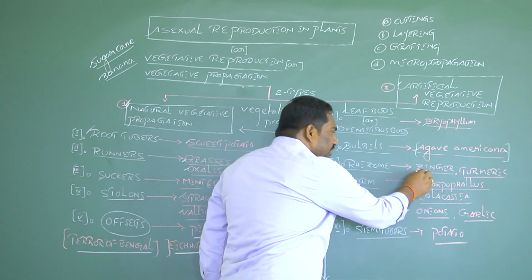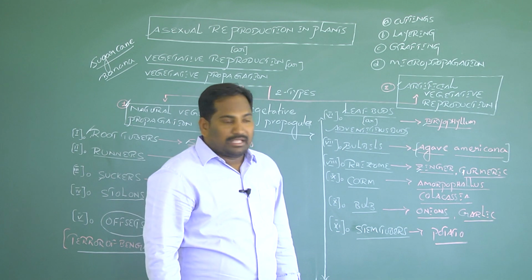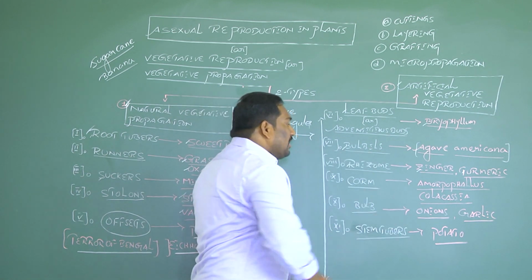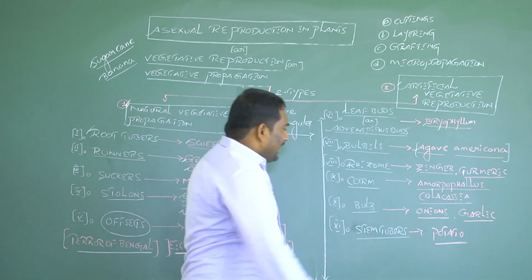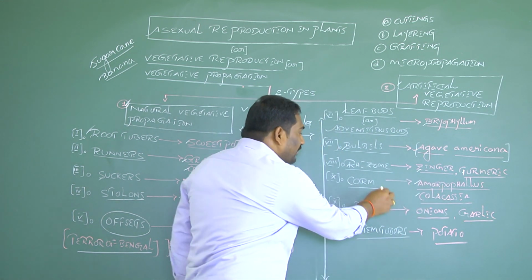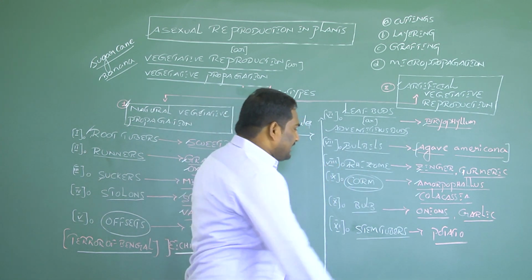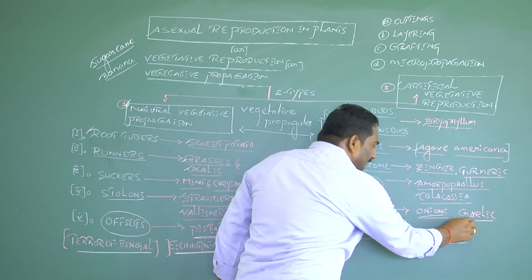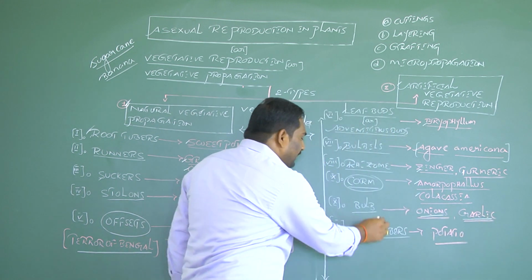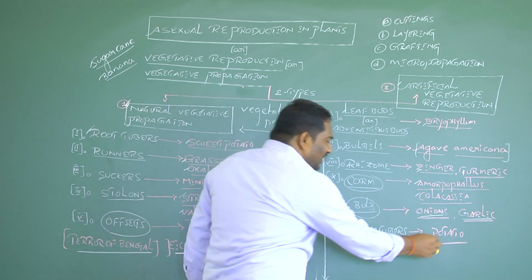In ginger, turmeric, and banana, the vegetative propagule is rhizome. In Amorphophallus and Colocasia, the vegetative propagule is corm. In onion and garlic, the vegetative propagule is bulb.